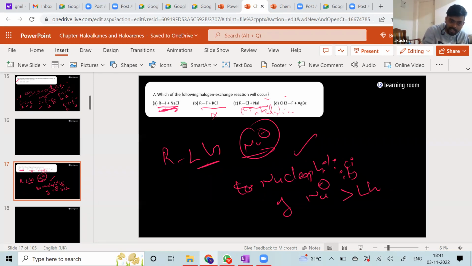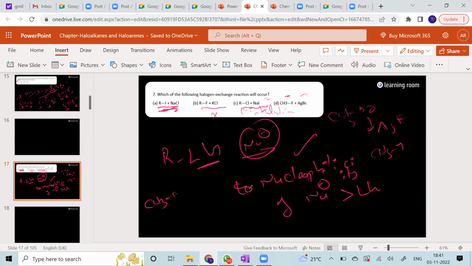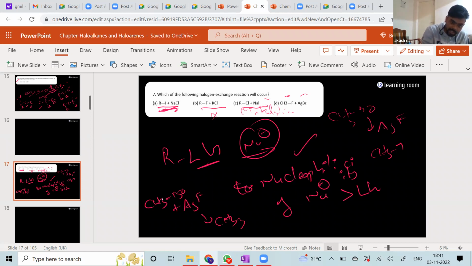Next, CH3F with AgBr. Have you seen this? Swarts. No, that is CH3Br with AgF that will give you CH3F. If you have CH3Br and you put AgF, you are going to get CH3F.